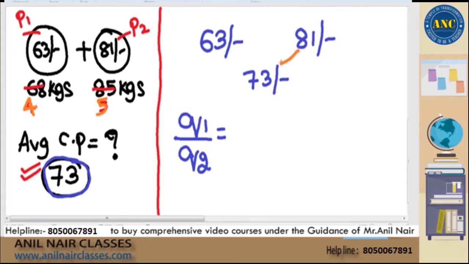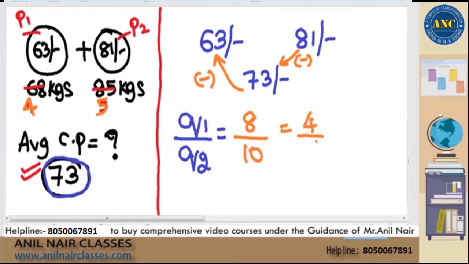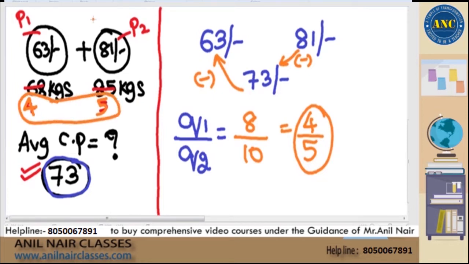If I apply 81 minus 73, that is 8. 73 minus 63, that is nothing but 10. 8 by 10 is nothing but 4 by 5. That is what is mentioned here also. That means both mixtures and alligations are one and the same. I hope the concept is clear, sir. Whatever is given in mixtures will be asked in alligation. Whatever is given in alligations will be asked in mixture. That's the only difference. Rest all remains the same.